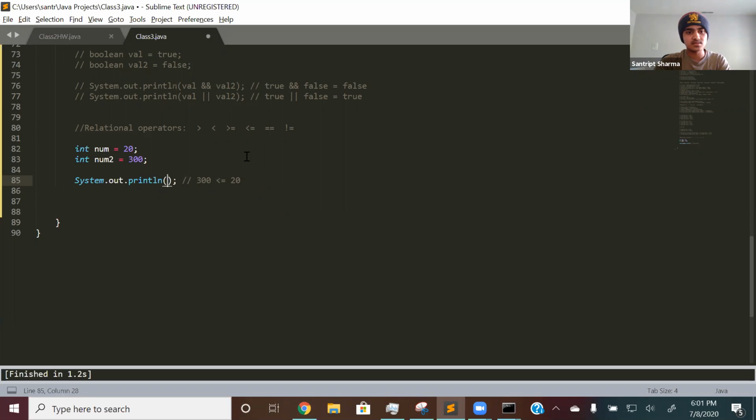Equal is pretty simple. It just checks if two variables are equal. So if both of them are 300, it will print out true since they're equal.